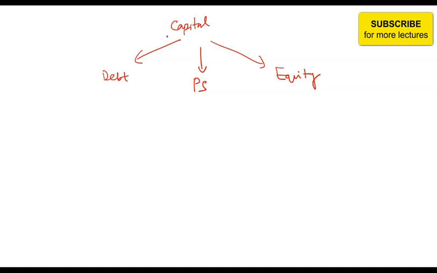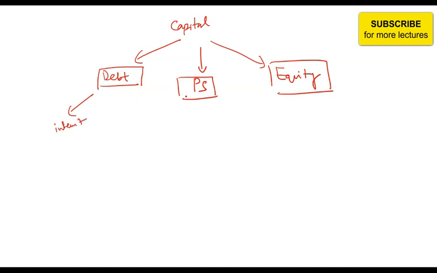Now what is cost of capital? Cost of capital is the cost which you have to pay in order to raise this capital. If someone is lending you money, you will have to pay interest. That interest is the cost of capital. If someone is giving you capital as preferred share, you will have to pay preferred dividends. That is cost of capital. And if someone is giving you equity, he or she will demand some return on that equity, or will demand you to perform or generate some return. So there will be some required rate of return on equity. This is the cost of capital.